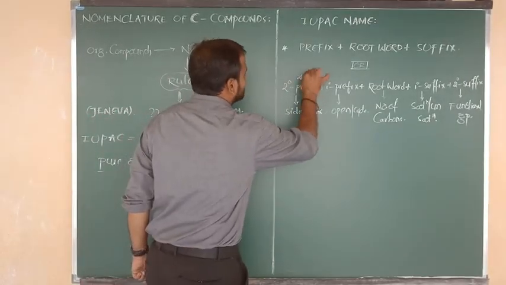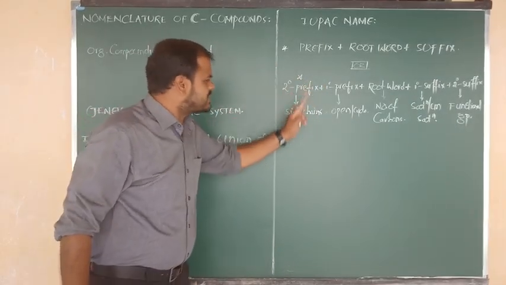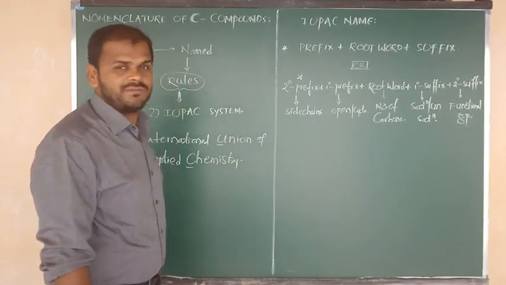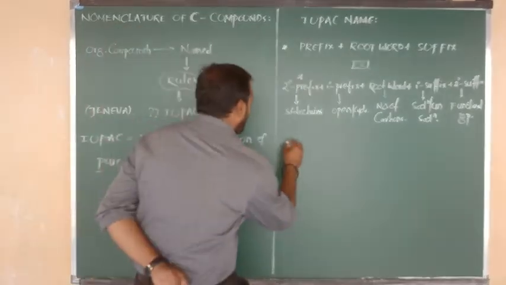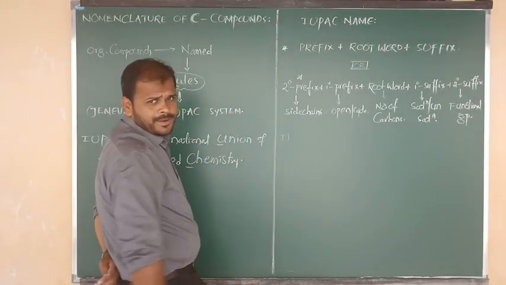I want to discuss the secondary prefix. Secondary prefix will give the information about the side chain. The information about the side chain we have to discuss first. Okay. So here I am going to show you information number 1.